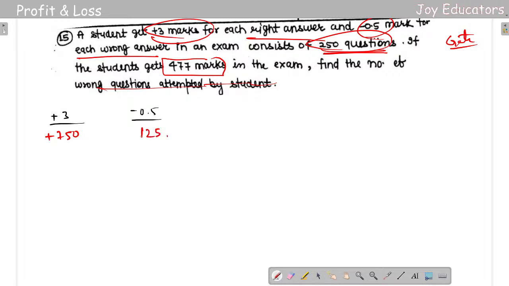Okay, let's go to the next. What we're going to do is, we don't know... yeah, we know actually. The student gets 477 marks, that is the mean value, right? 477 is the mean value. So we also know the mean value, we know everything else. It is minus here, it is plus here. Whenever there is a plus and a minus, we are supposed to add it, right? Whenever it's positive and positive, we are supposed to subtract it. So subtract it.